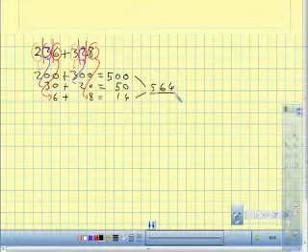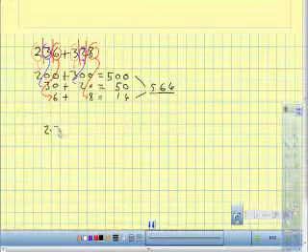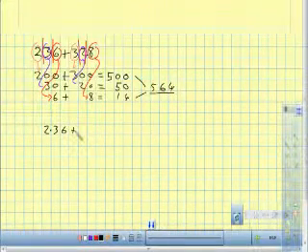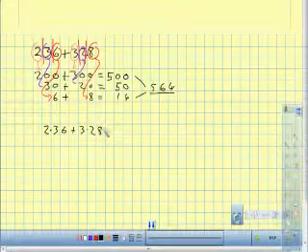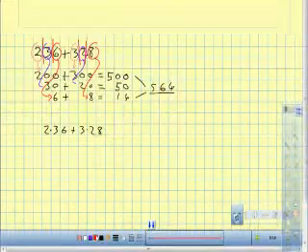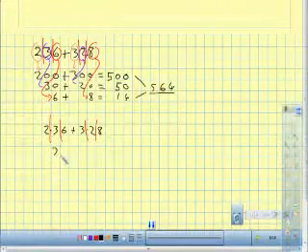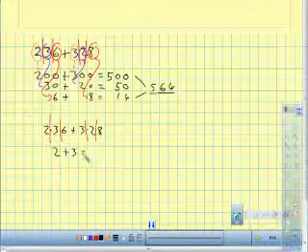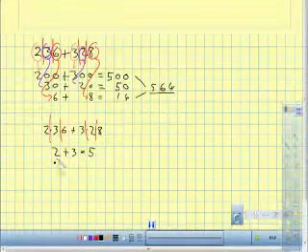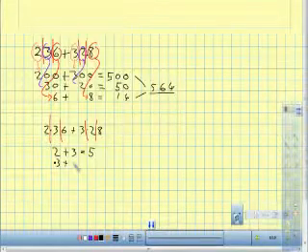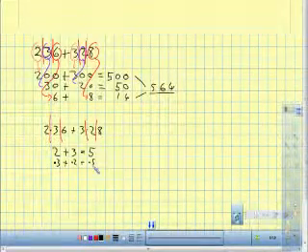And again, if we are thinking decimals, same thing. Let's go 2.36 plus 3.28. Break those up. We've got 2 plus 3 equals 5. We've got 0.3 plus 0.2 equals 0.5.